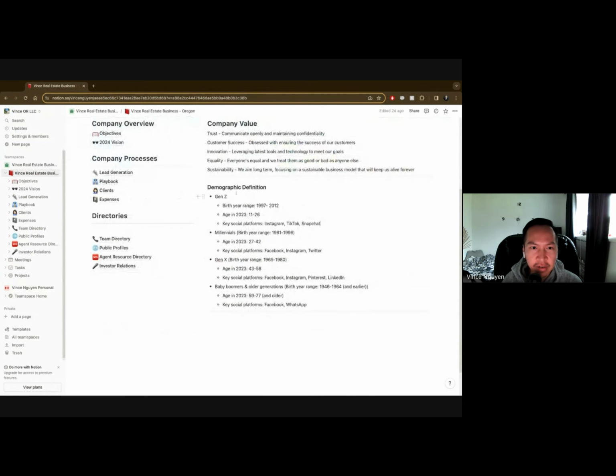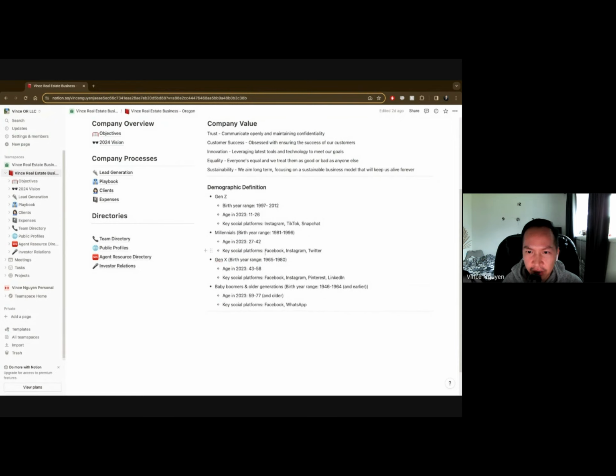A big chunk of information for context is the market that we'll be focusing on. We'll be somewhere around these demographics, but I wanted to define the demographics on here between Gen Z, millennials, Gen X, baby boomers. And I think the key part on this piece is where they spend most of their time when we're talking about social platforms. For Gen Z, most of their time is spent on Instagram, TikTok, Snapchat.